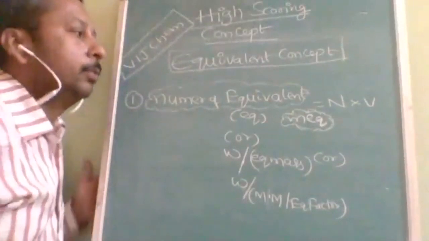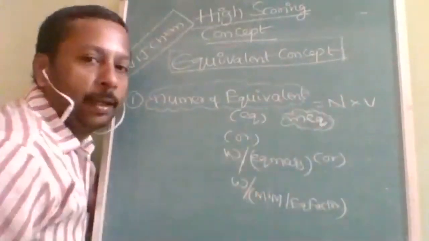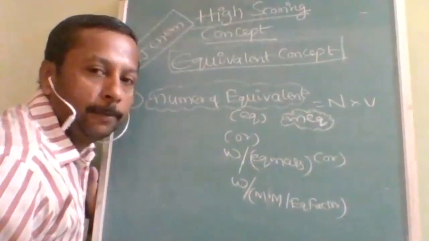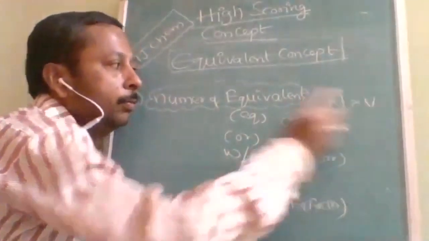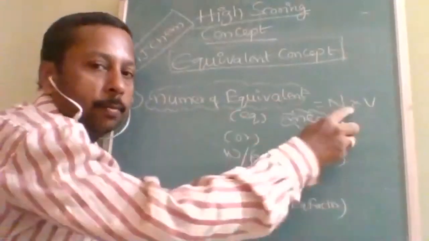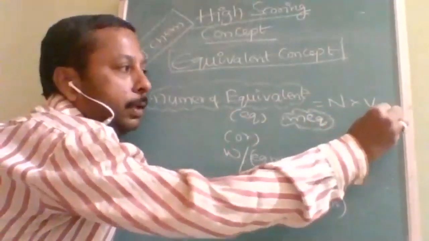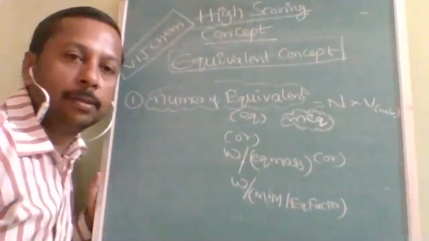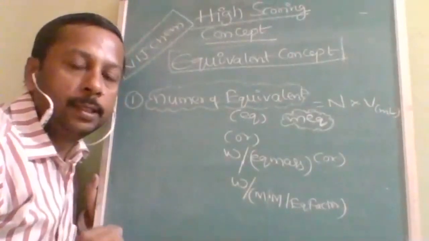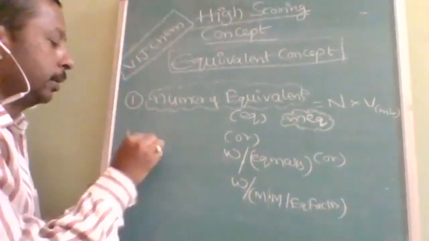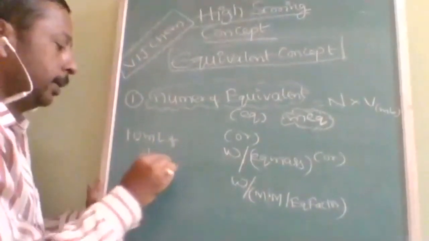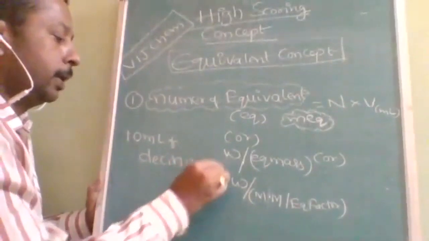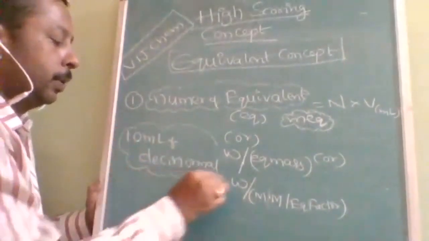First method: if you are given normality, simply multiply the normality with the volume. Normality into volume gives equivalents. If the volume is in milliliter, you will get milli equivalents. Suppose the question is given like this: 10 ml of deci-normal. What can you find out?